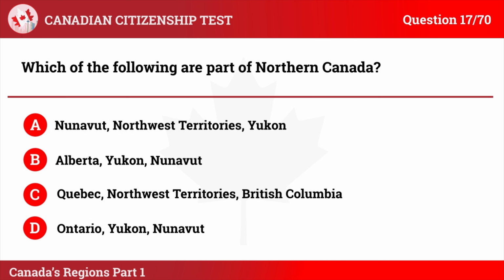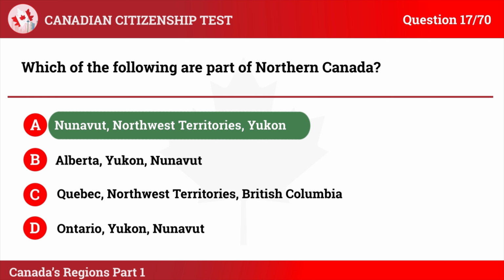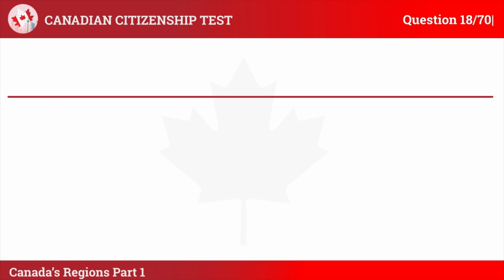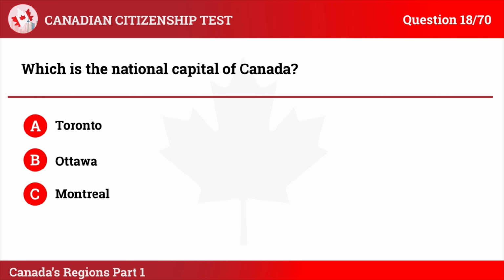The correct answer is A. Nunavut, Northwest Territories, Yukon. Explanation: Northern Canada includes Nunavut, Northwest Territories, and Yukon, which are known for their remote and Arctic landscapes. Question 18. Which is the national capital of Canada? A. Toronto, B. Ottawa, C. Montreal, D. Vancouver.